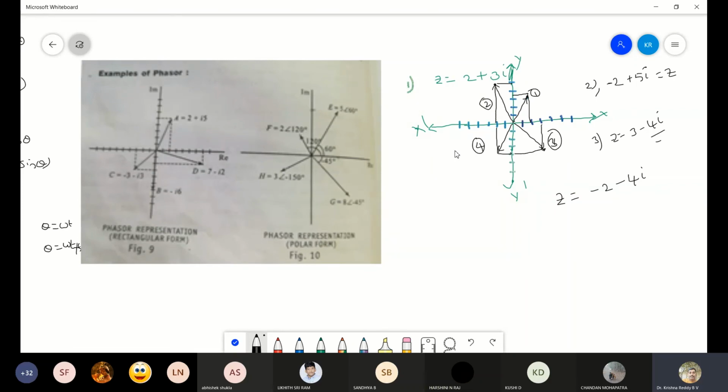So this is how the phasors will be drawn in the rectangular form. Now have you understood how to draw the phasors in the rectangular form? Yes. This is in the rectangular form. And one more is here, the polar form. So when I say this is in the polar form, I will consider the same coordinate system like this.